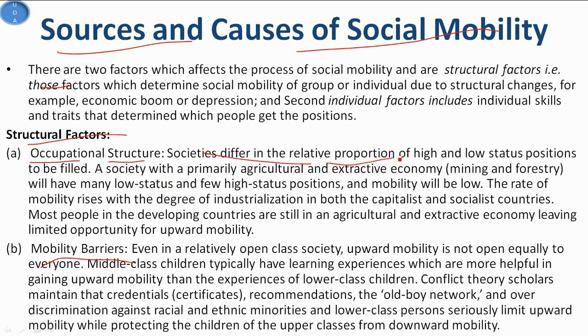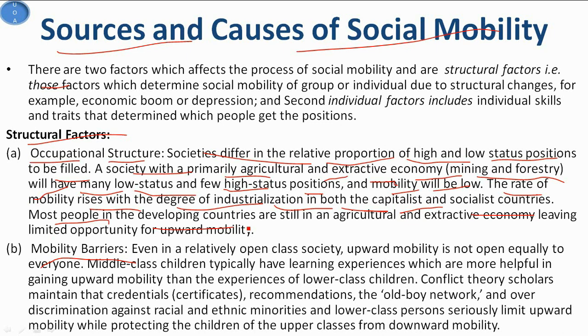Societies differ in the relative proportion of high and low status positions which need to be filled. A society with a primary agriculture and extractive economy, for example mining and forestry, and we can say that is the primary sector of the Indian economy, will have many low status and few high status positions, and mobility will be lower in the primary sector of the economy. The rate of mobility rises with the degree of industrialization. That means it becomes a secondary or tertiary sector economy. This can happen in both capitalist and socialist countries.